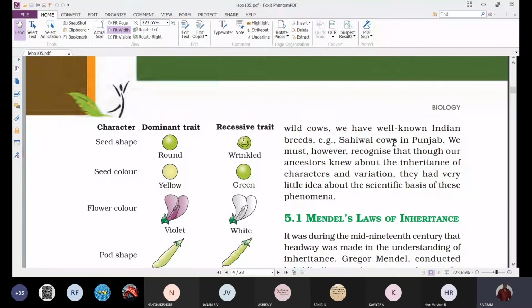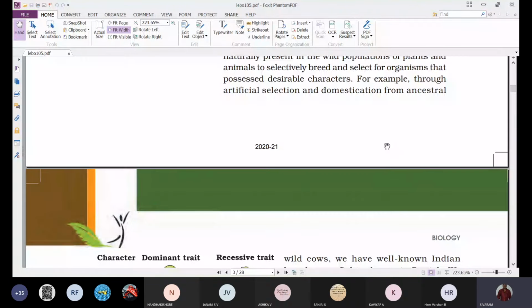This is developed by artificial selection and domestication. That means through many years they were domesticating the cow. Whenever a new progeny arrived, they would select the best ones. That is artificial selection.